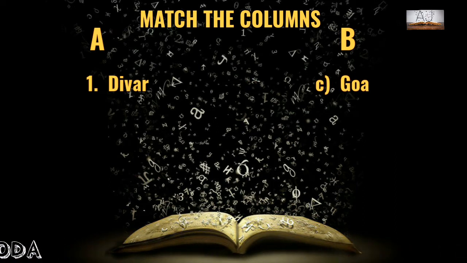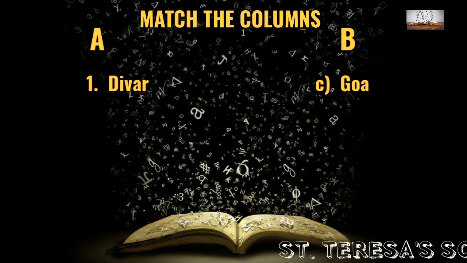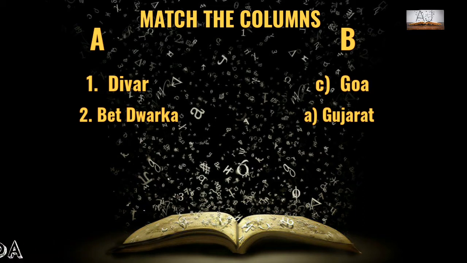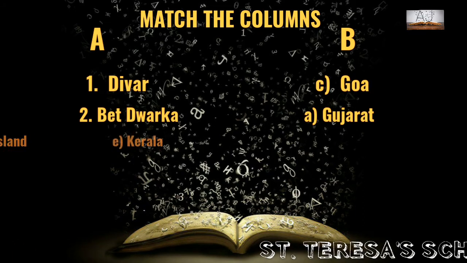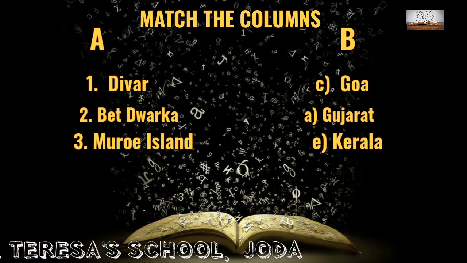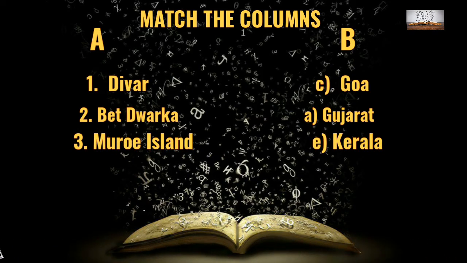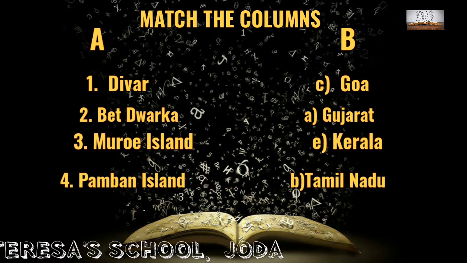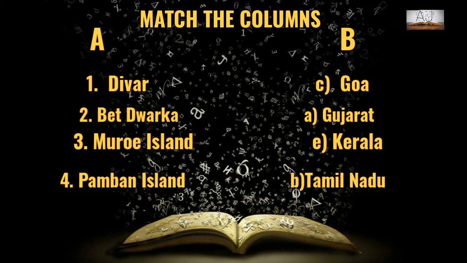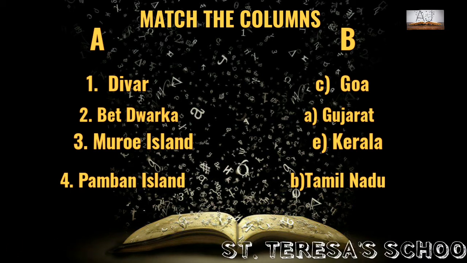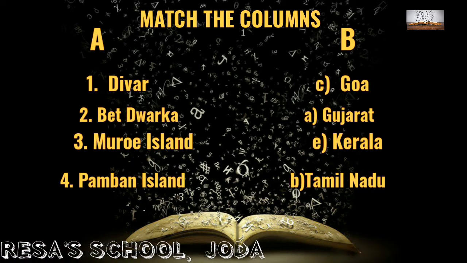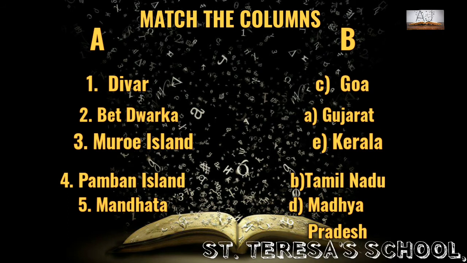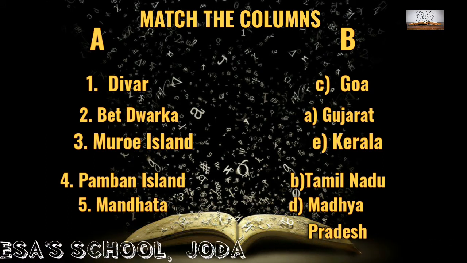Number 1, Diwar Islands are in Goa, therefore it will match with C. 2, Bet Dwarka is in Gujarat, so it matches with A, Gujarat. 3, Muro Islands are in Kerala, so 3, E. 4, Pamban Islands, B, Tamil Nadu. And 5, Mandhata Island in Madhya Pradesh. So 5 matches with D.